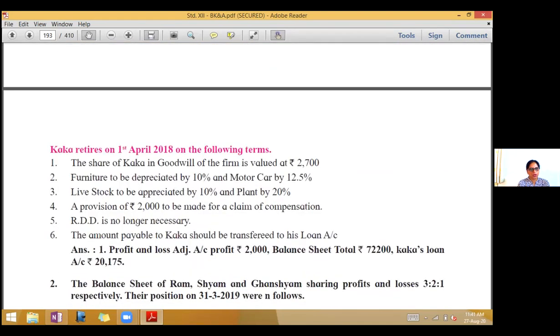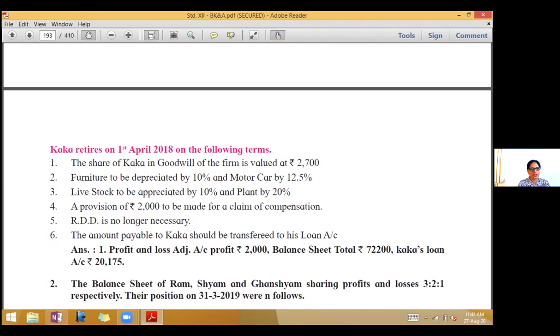Kaka retires on 1st April 2018 on the following terms. First, the share of Kaka in goodwill of the firm is valued at rupees 2,700. Second, furniture to be depreciated by 10% and motor car by 12.5%. So tick mark furniture and motor car.